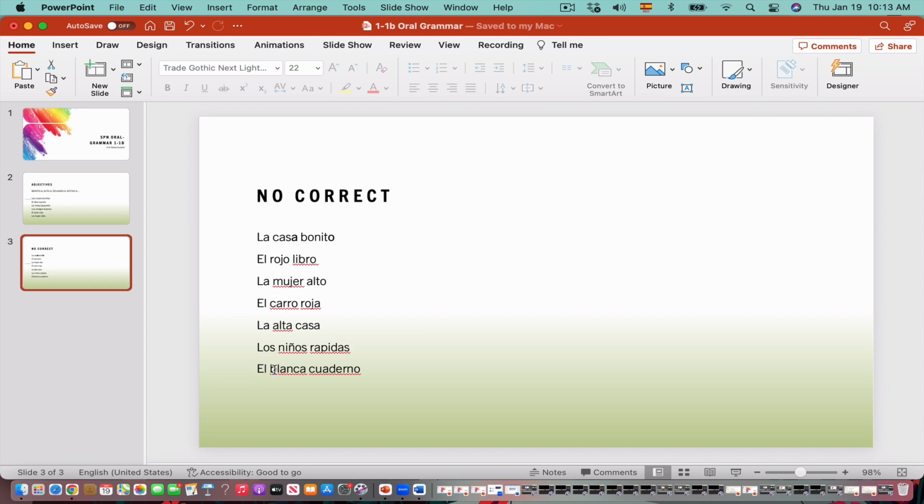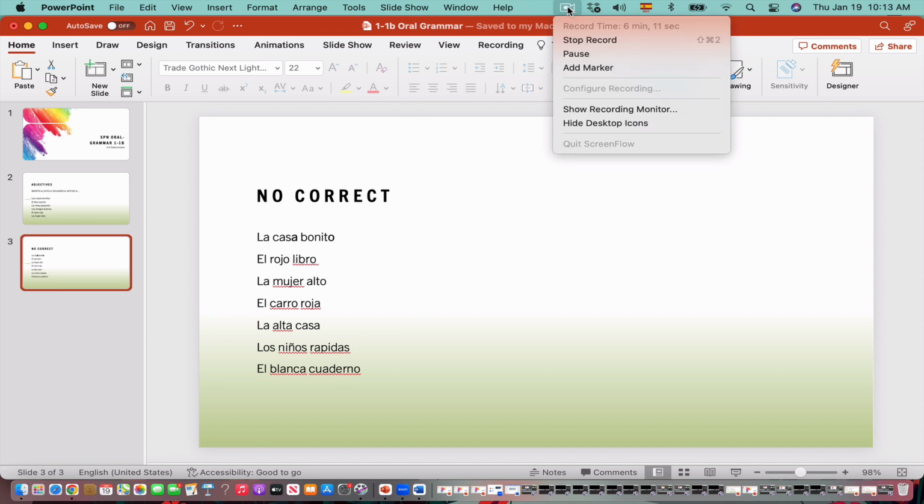And then la blanca cuaderno should be el cuaderno blanco. This has two problems. The first problem is that the adjective is in front and should be after, and the second problem is that it should also be masculine singular, so el cuaderno blanco. So I hope you get these concepts about how we use adjectives, and we will continue working on this concept later on.